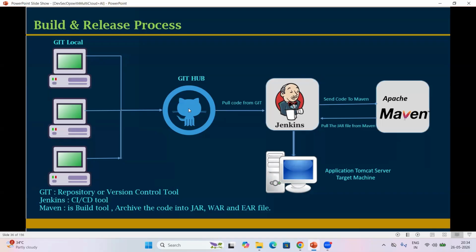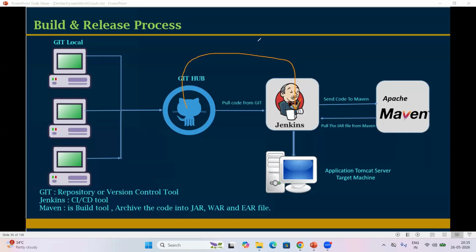Once we trigger the job, the code will be pulled from GitHub to Jenkins. So whatever code we have here will be pulled from GitHub to Jenkins. Okay. So here we prepare the jobs and we trigger the jobs. We run the jobs. Once we run the jobs, the code will be pulled from GitHub to Jenkins. Whatever code we pull from GitHub to Jenkins is what we can call raw code. So raw code is nothing but unstructured, unformatted code.